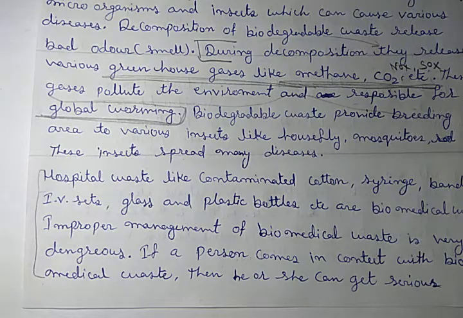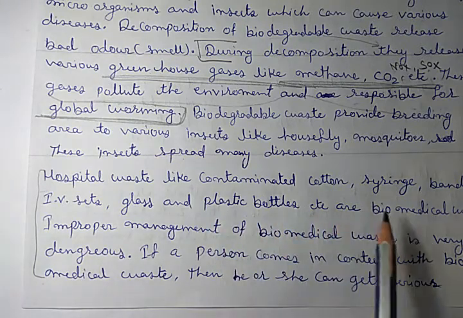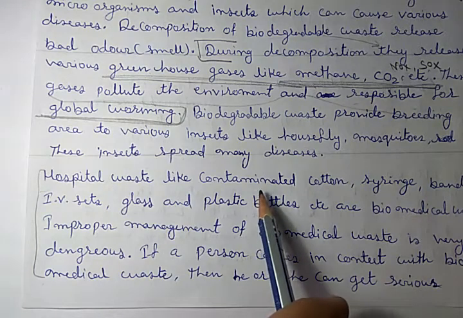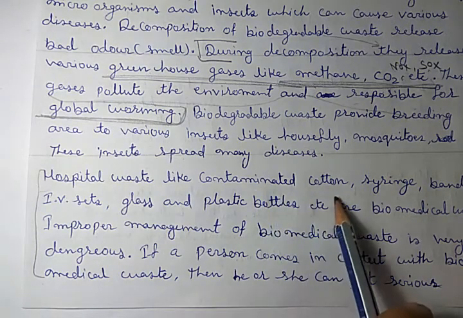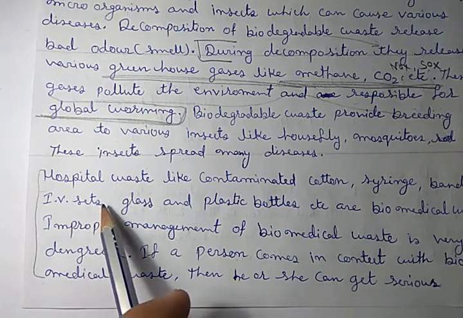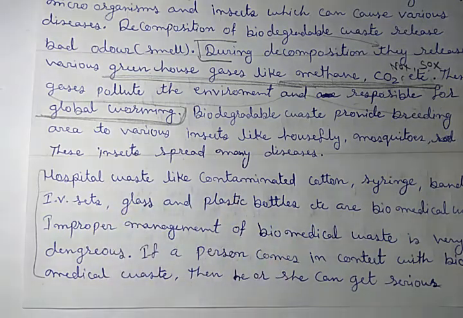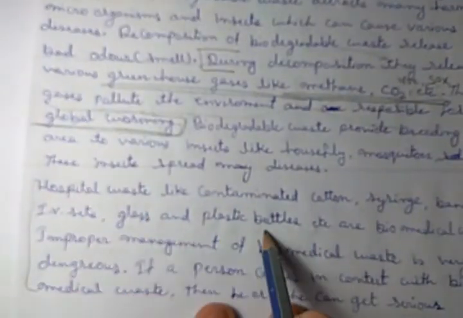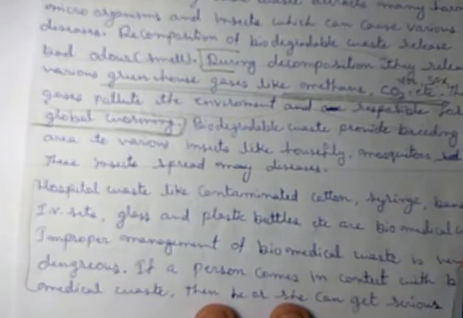Okay, now let me discuss hospital waste or biomedical waste. Hospital waste like contaminated cotton, syringes, bandages, IV sets, that is intravenous sets, that means the tubes which are inserted in our veins, glass, plastic bottles, etc. are biomedical waste.